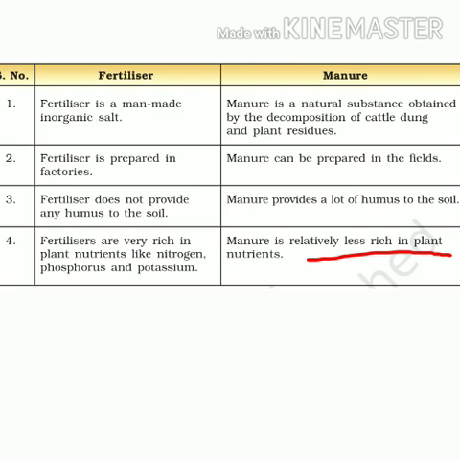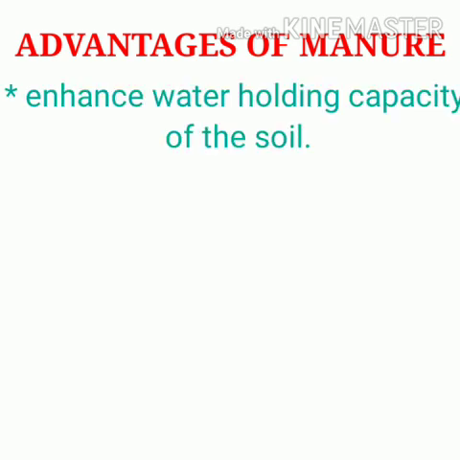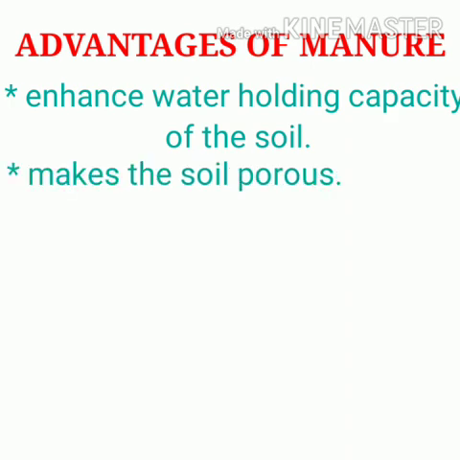Even though manures don't have as much of these nutrients, they have some advantages. They can enhance the water holding capacity of the soil. Enhance means increase. Water holding capacity means they can hold the water in the soil. They can keep the water in the soil. That we had studied in 7th standard. And the second point is that they make the soil porous. That means when humus is added, the air circulation in the soil will be good. Already we know that the root also breathes in a plant. So it is helpful for the roots.